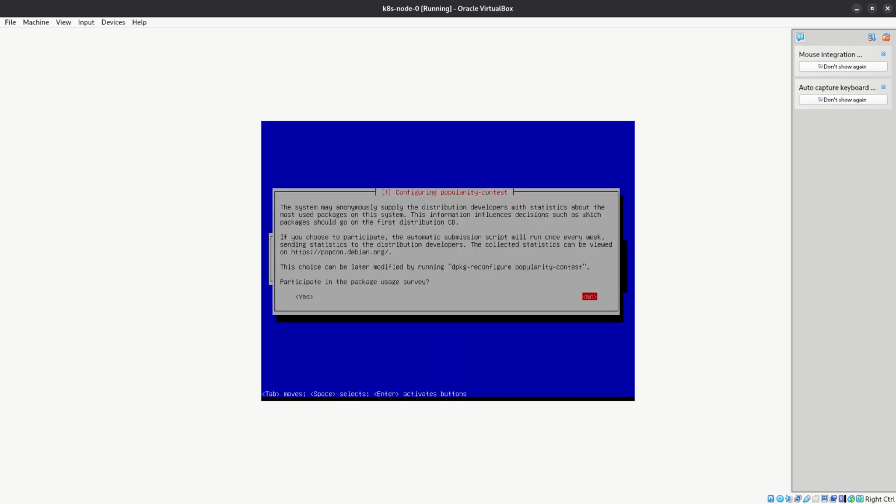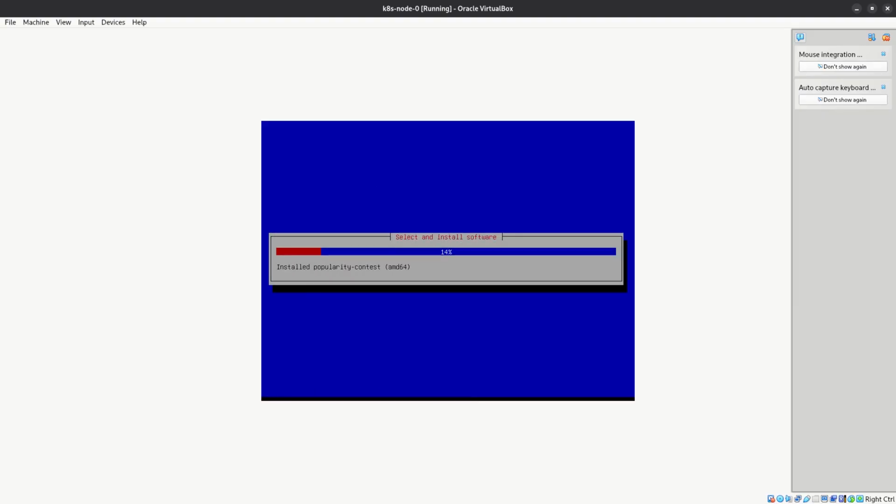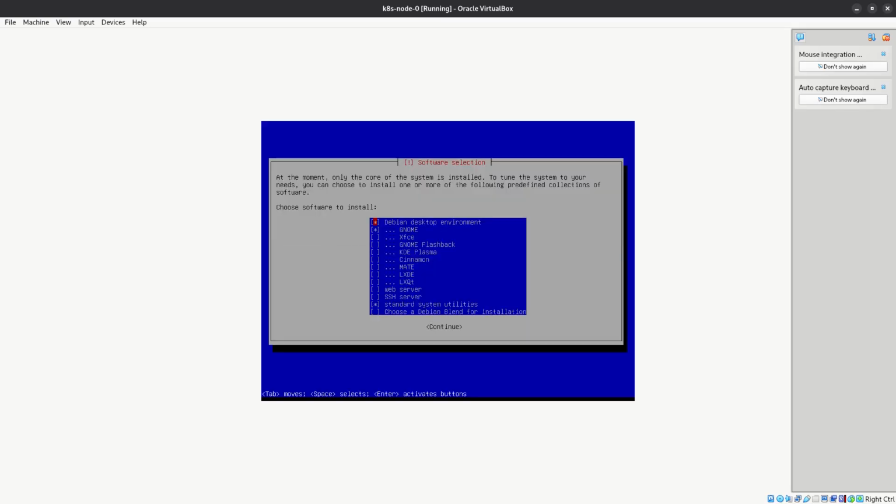We don't want to participate in the package survey. We don't want to install a desktop environment, so I will uncheck that. We want the SSH server. I will select that, then select continue.